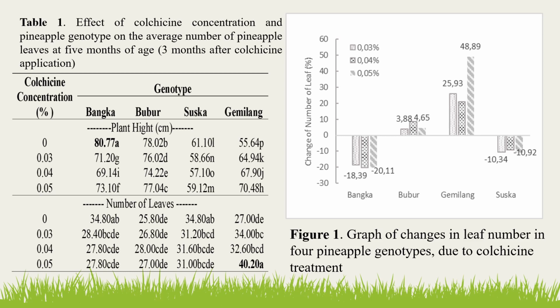In contrast, the most significant decrease in leaf number occurred in the Bangka genotype, namely 20.11% at 0.04% and 0.05% of colchicine concentration.